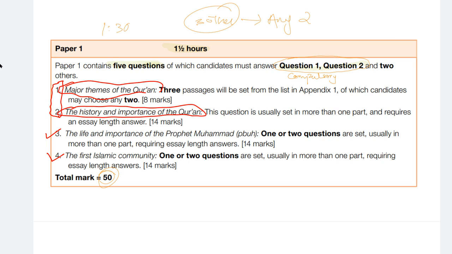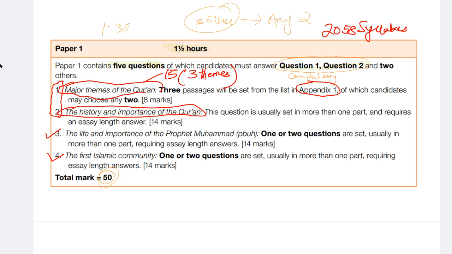Now over here you can see that the first question is from the major themes of the Holy Quran. Major themes of the Holy Quran are exactly 15, and these are divided into 3 themes, which are God in himself, God in his relation with the created world, and God's relationship with his messengers. These are all given to you in appendix 1 of your syllabus, which you can easily find on the Cambridge website. All you have to do is search the 2058 syllabus for Islamiyat, and the first result will be the Cambridge website itself. You can find the appendix over there.